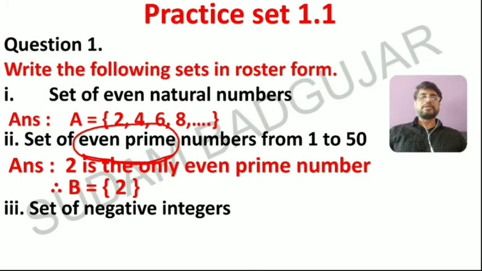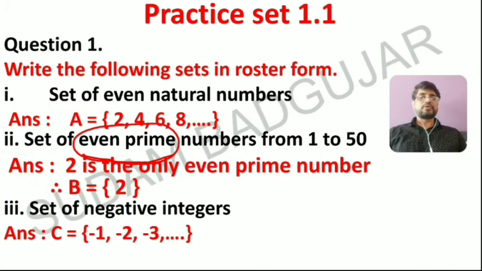Now, question number 3: a set of negative integers. What are the negative integers? You know negative integers are the negatives of natural numbers. The set C is equal to, in curly brackets, minus 1, comma, minus 2, comma, minus 3 and so on. Then the curly bracket is completed.